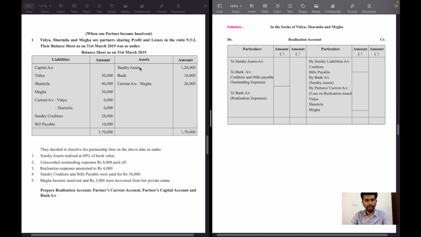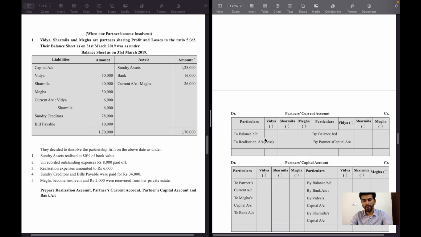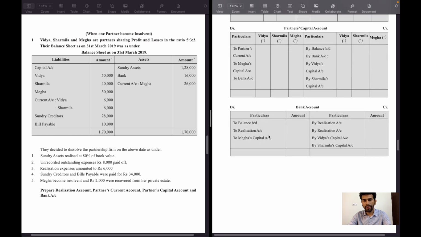So let's start with recording the balance sheet asset side. Sundry assets 1,28,000 rupees will be recorded on the realization account debit side: To sundry assets, 1,28,000 rupees. Bank account 16,000 rupees will be recorded on the bank account debit side: To balance brought down, 16,000 rupees.